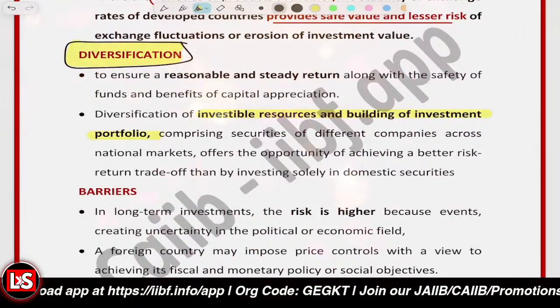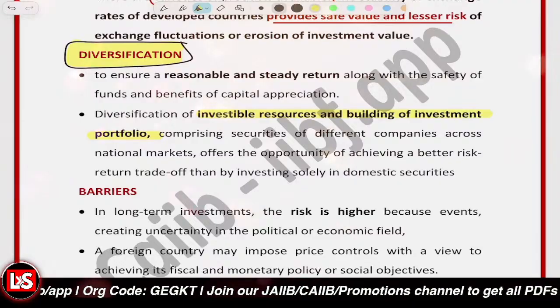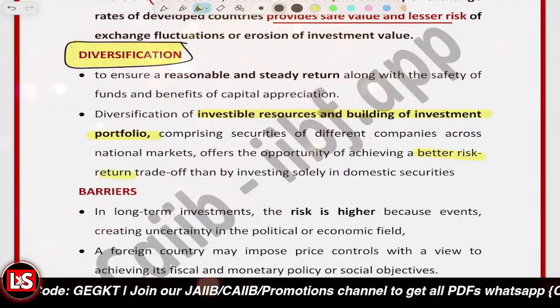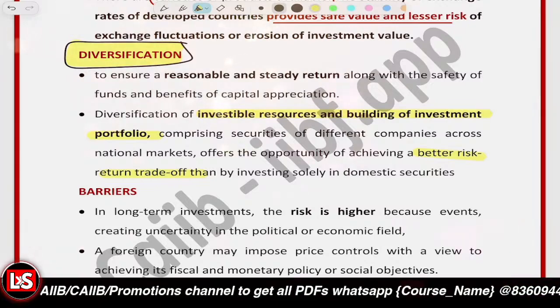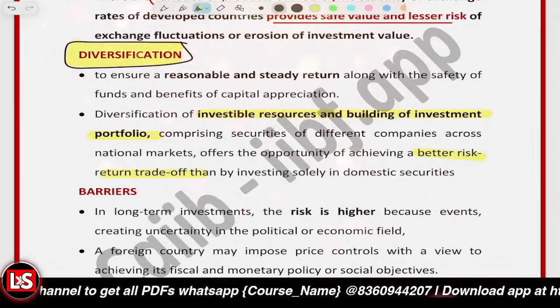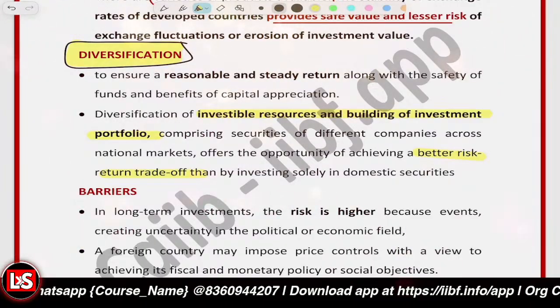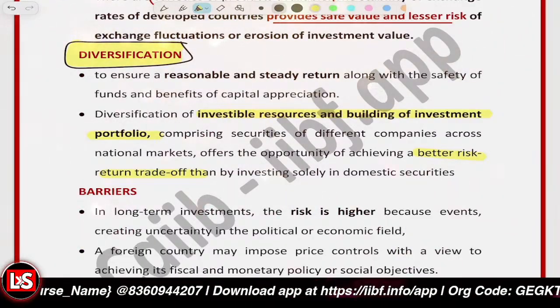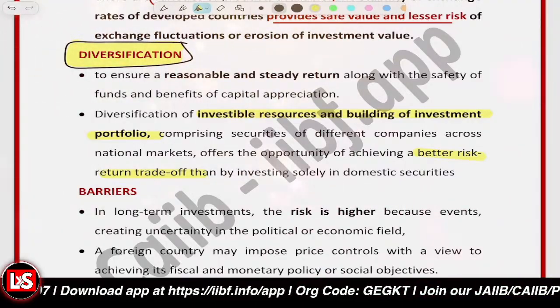You can achieve stable returns, a better risk-return trade-off, and capital appreciation. You also depend less on domestic market conditions, so you're not dependent on only one domestic market.